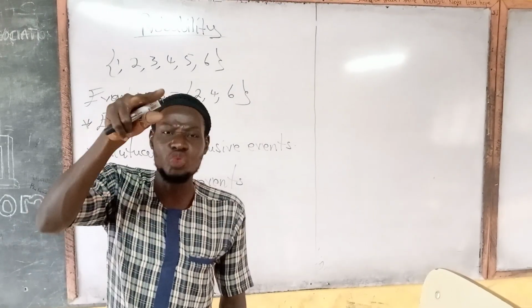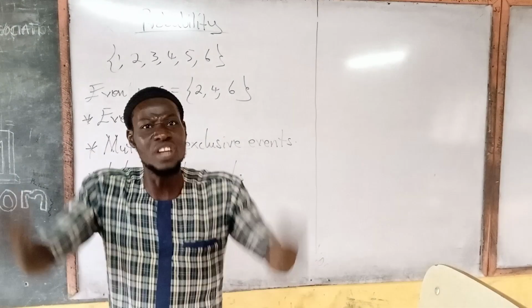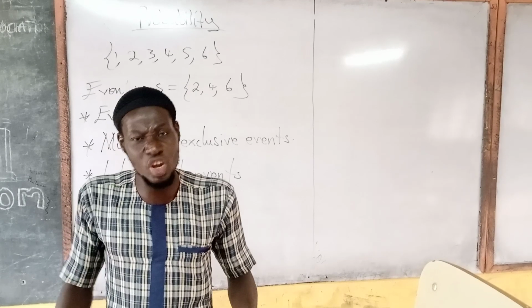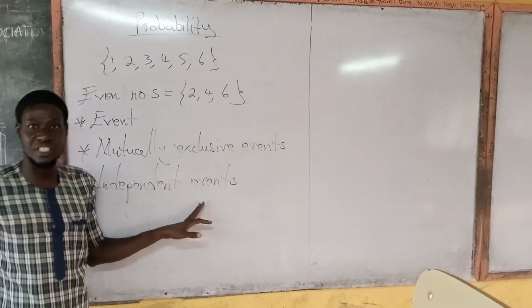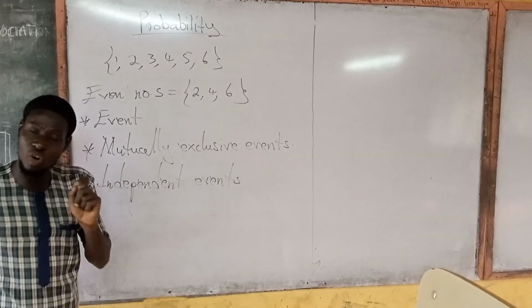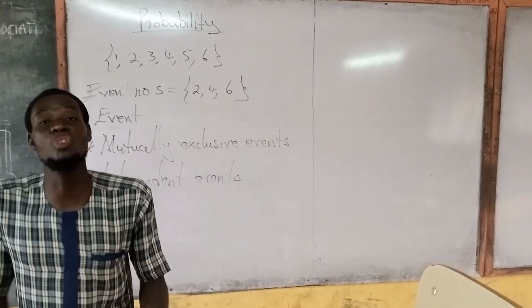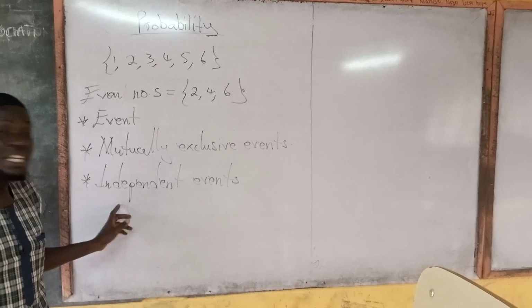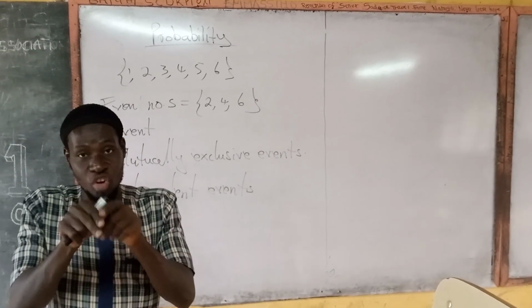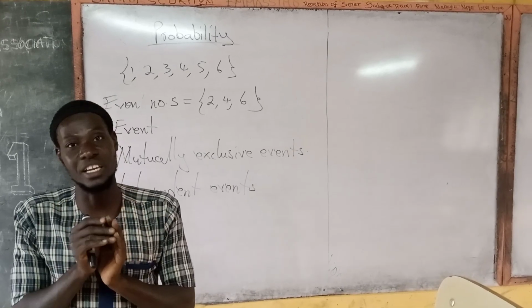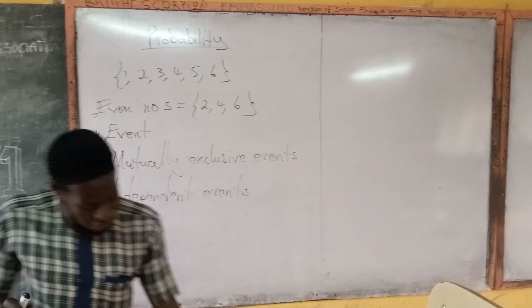And so these two events for throwing two dice once are called independent events. The event of obtaining an even number and an odd number for throwing two dice once are called independent events because they can occur together in that experiment. They can occur together or at the same time in that experiment. So take note of that.